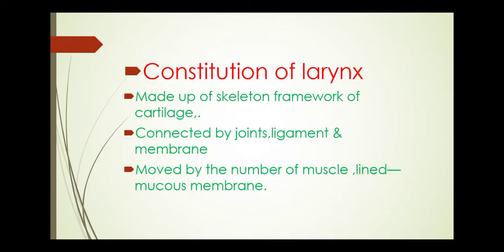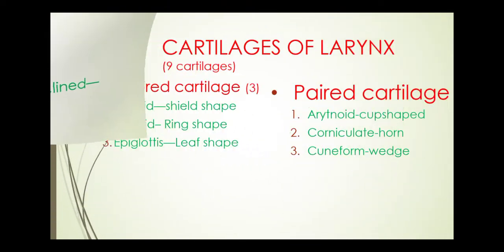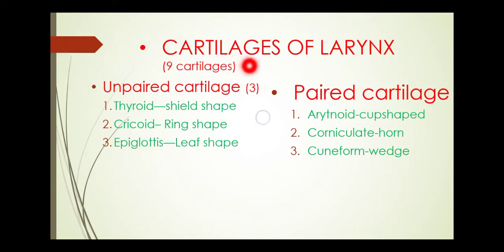And it is also lined by the mucous membrane. Then the cartilages of the larynx: in number, there are 9 cartilages. Now we are going with the paired and unpaired. There are 3 unpaired cartilages: the thyroid cartilage, cricoid cartilage and epiglottis cartilage. And the paired cartilages are the arytenoid cartilage, corniculate cartilage and cuneiform cartilage.